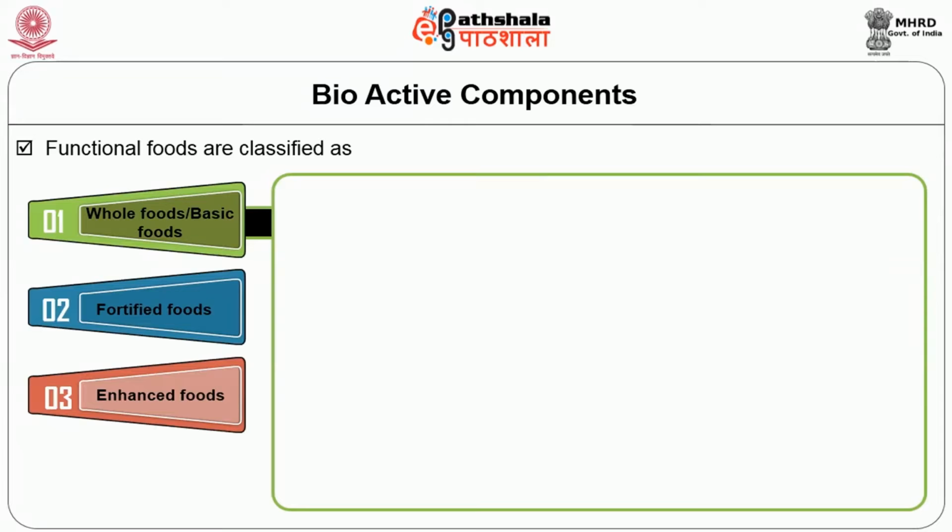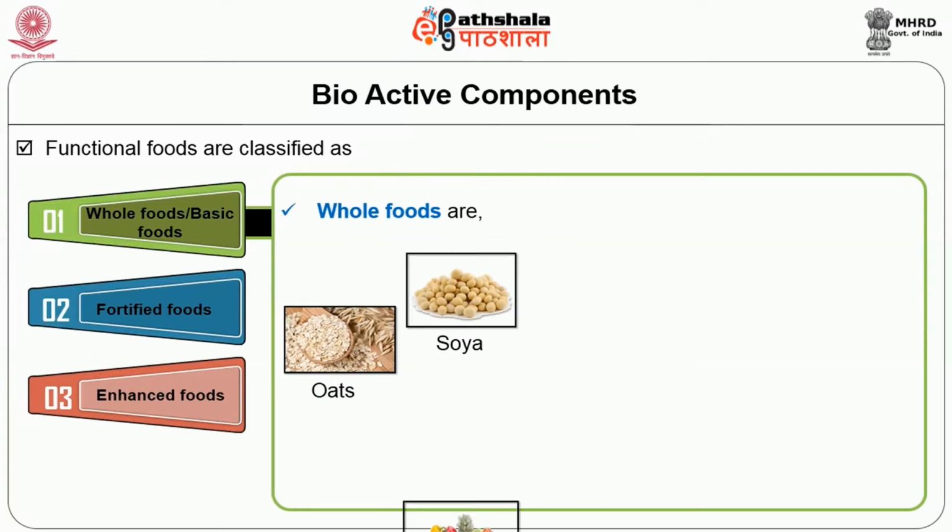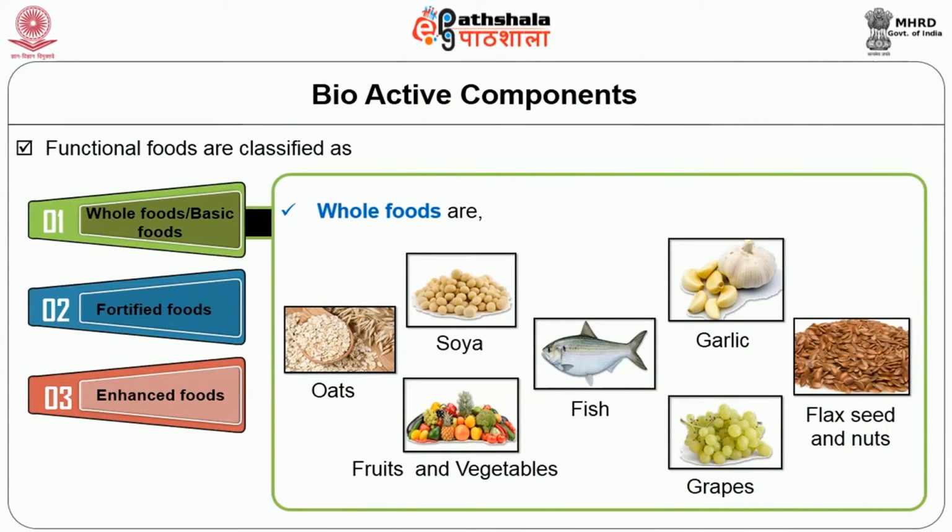Why I am asking you is, whole foods are nothing but the foods which we eat wholly or as such, like oats, soya, fruits and vegetables, fish, garlic, grapes, flaxseed and nuts. The bioactive components present and their health benefits are presented in the slide. Students, now have a look at the slide. You can understand what all the bioactive components present in these foods are.